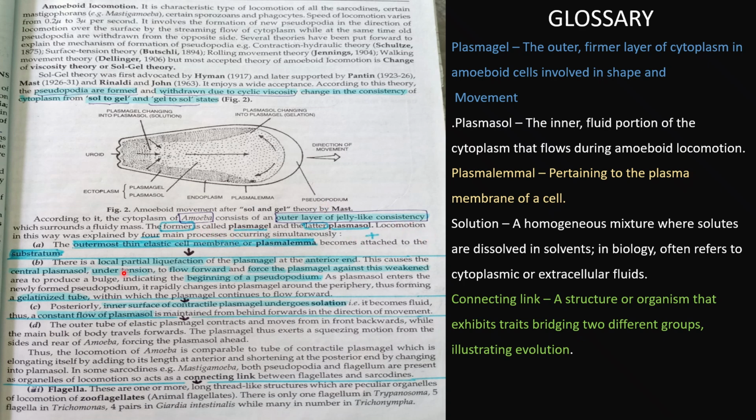So locomotion in this way was explained by four main processes occurring simultaneously. The first one is that the outermost thin elastic plasma membrane, or plasmalemma, becomes attached to the substratum. The next thing that happens is the local partial liquefaction of the plasmagel at the anterior end, and this puts the central plasmasol under tension. So a tension is built up for the forward push, and the force of the plasmasol against this weakened area produces a bulge, indicating the beginning of a pseudopodium.